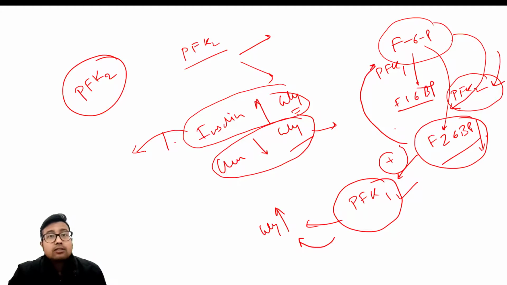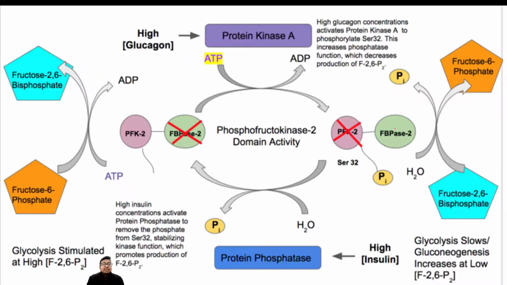Now, if this has not confused you already, let us now see in this diagram. So just consider one at a time. Alright, we considered the action of insulin. High insulin activates protein phosphatase. I already told you. What does protein phosphatase do? Phosphatase will dephosphorylate. Fine. But in the way of dephosphorylating, it is activating the kinase activity of PFK2. When it is activating the kinase property of PFK2, it means fructose 6-phosphate will be converted to fructose 2,6-bisphosphate.